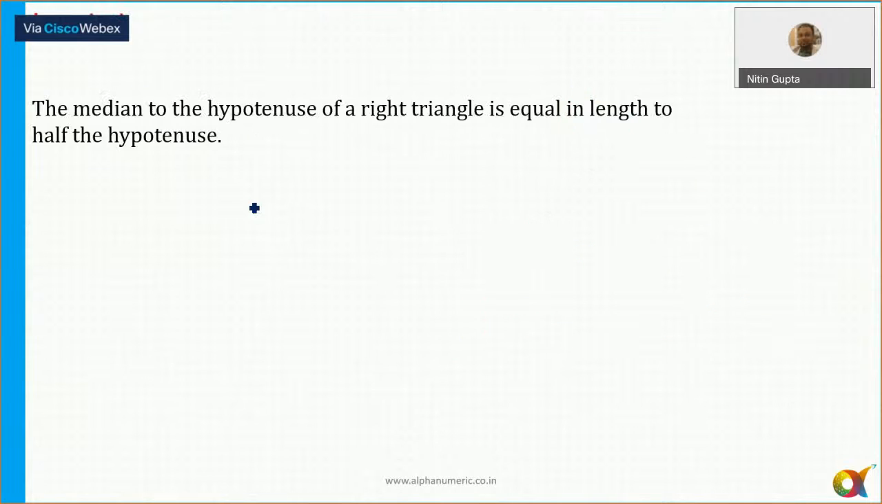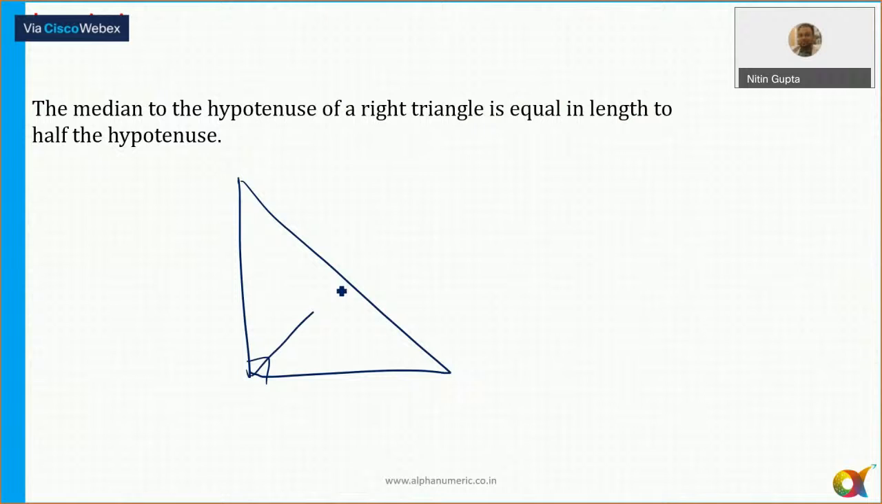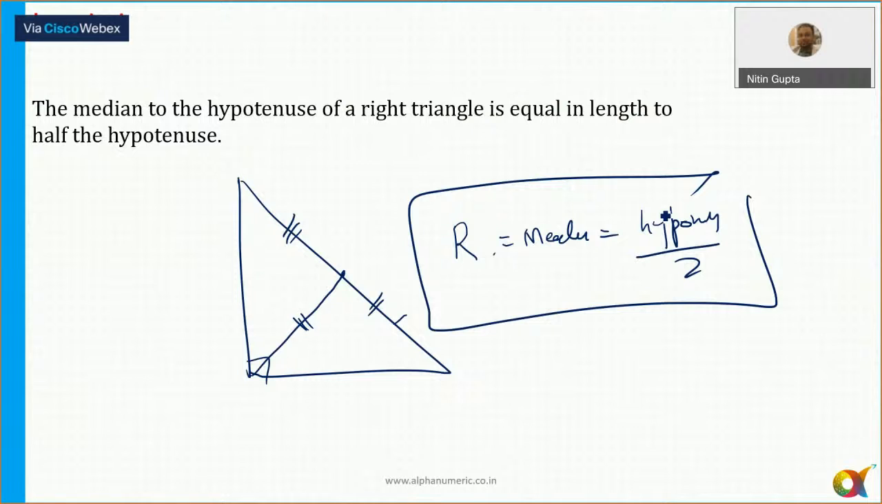The median to the hypotenuse of a right angle triangle. If there is a right angle triangle and I draw a median, then in that case these three lengths are always equal. The circumradius is the same as the median. So basically in a right angle triangle, the length of the circumradius as well as the length of the median are both always equal to the hypotenuse by 2. That is true for any right angle triangle. All right, it is true for any right angle triangle.